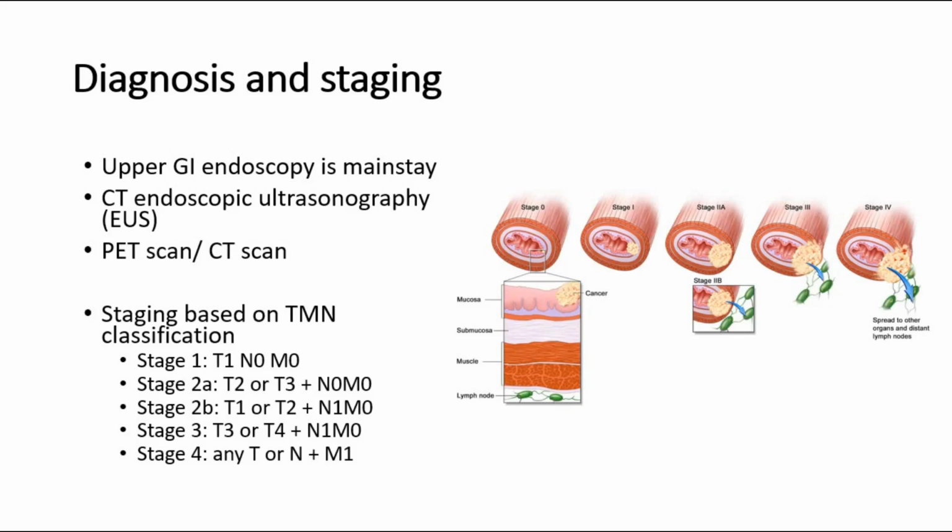For diagnosis, upper GI endoscopy is the mainstay investigation. Other investigations for staging are EUS, PET scan or CT scan. Staging is based on TNM classification.